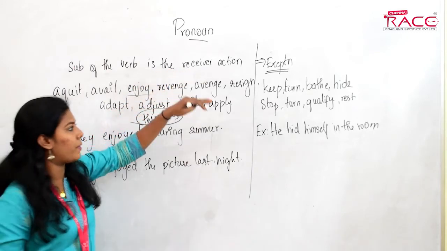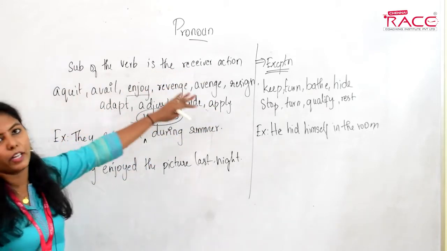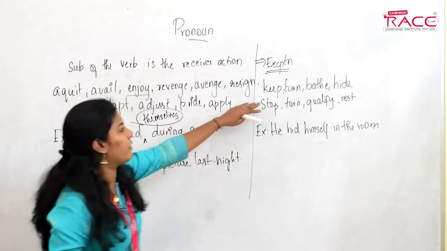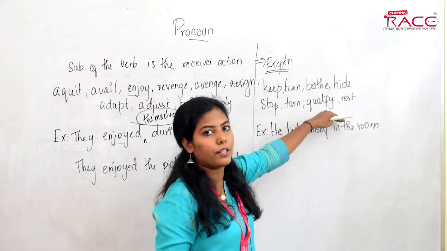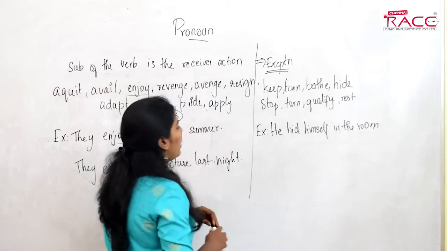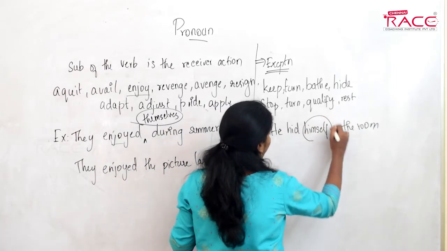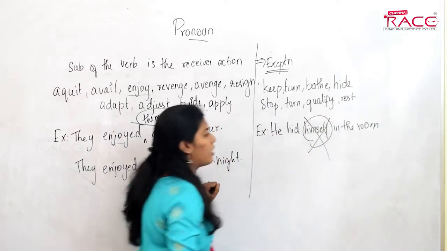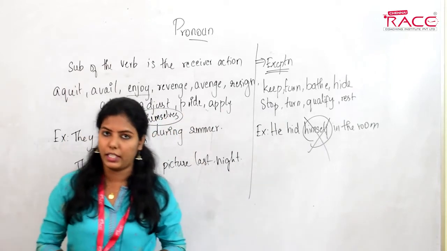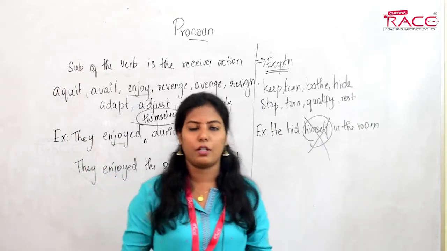But remember, only with certain verbs can a reflexive pronoun be used. With these verbs, reflexive pronouns should not be used. So he hid himself in the room would be inappropriate. What you have to say is, he hid in the room. That would be the most appropriate one.